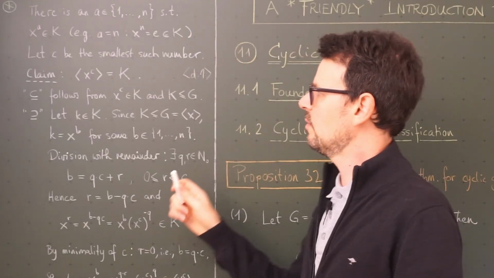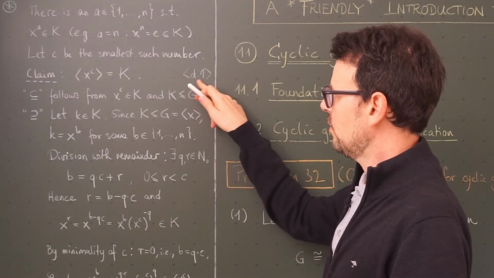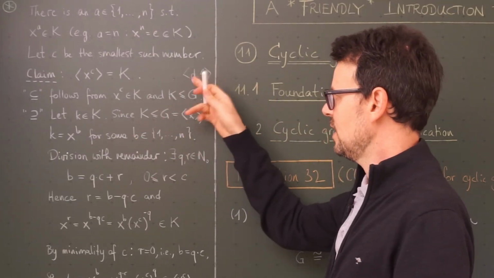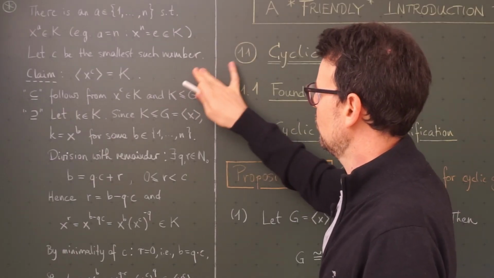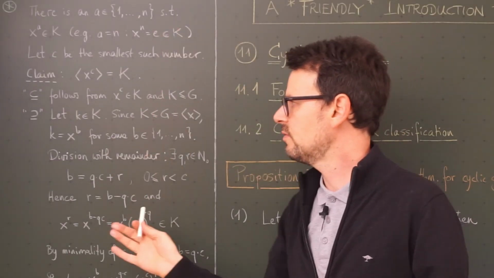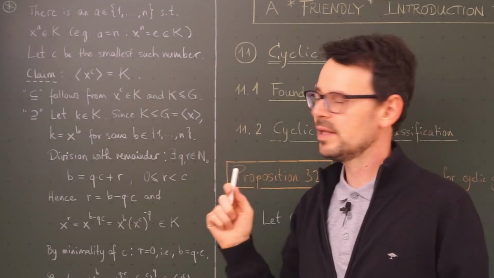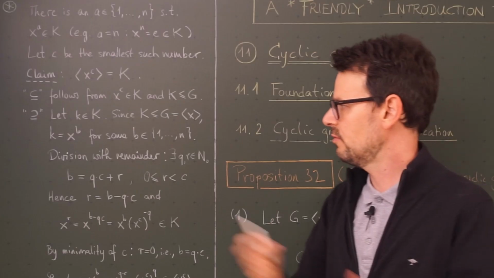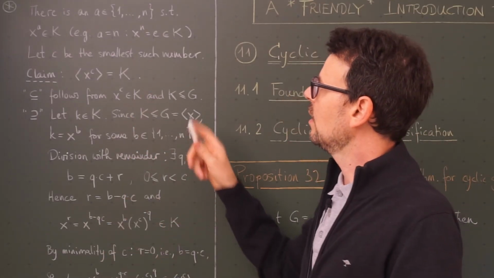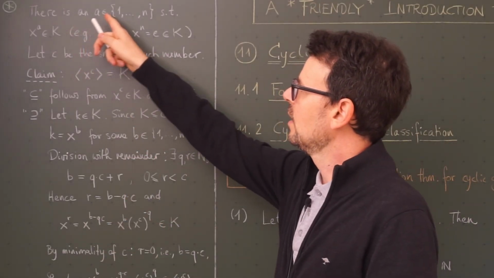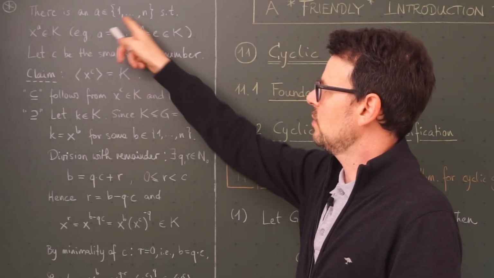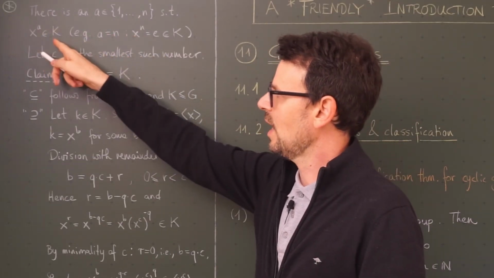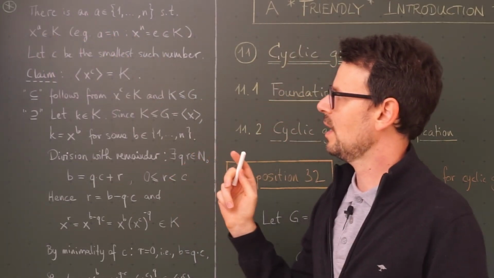So any subgroup of the integers is of this form, where D is the smallest natural number such that D times 1 lies in the subgroup. This is what we will prove here in a general setting and in multiplicative notation. But this is the only difference between the proof back then and this here. Okay, first of all, we observe we will find a natural number between 1 and n, again n being the order of x, such that x to the a lies in the subgroup capital K.